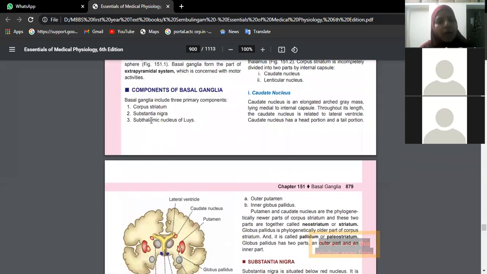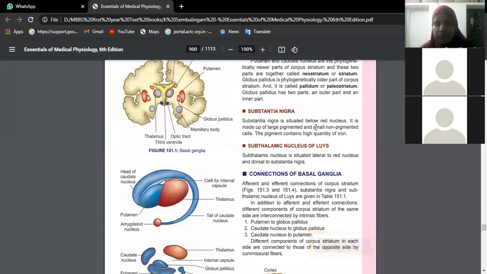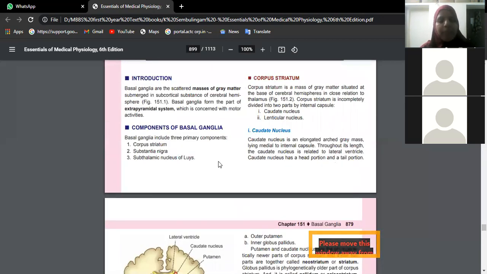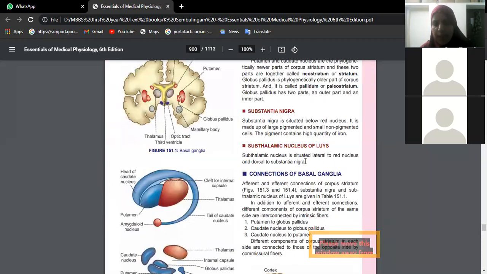Apart from that, the second component we have is substantia nigra, which is situated below the red nucleus. If you remember, red nucleus is present in the midbrain, isn't it? So that is made up of large pigmented and small non-pigmented cells. Substantia nigra will release one neurotransmitter, dopamine, which is very important. Then the last component of basal ganglia is the subthalamic nucleus of Lewis, which is situated lateral to the red nucleus. That means this is also found in the midbrain, dorsal to substantia nigra.